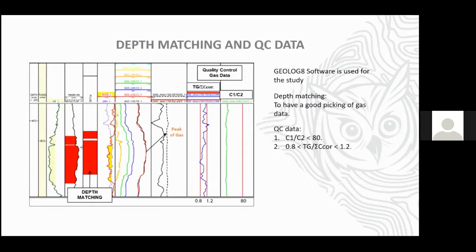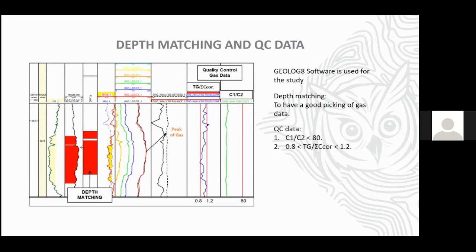This is for the depth matching and quality control of gas data. Here we use Geolog 8 software for the study. We can see the log on the left, and then there are many colors. There is gas data which has many colors there. We can see the shifting of gas interval and gas data. That's why we have to shift the data a little bit above.